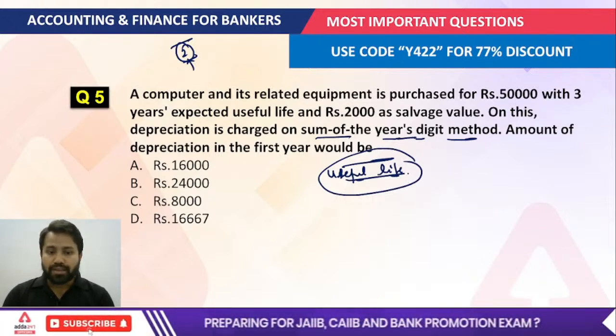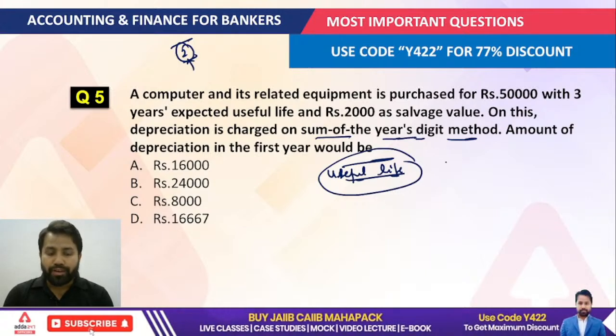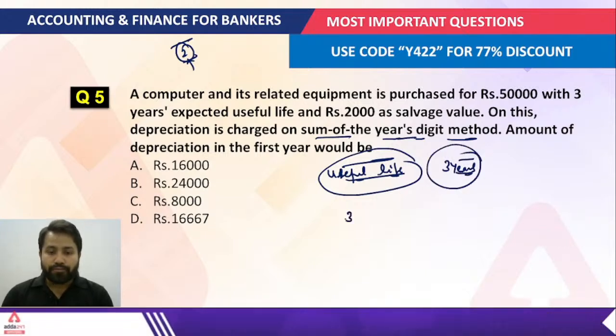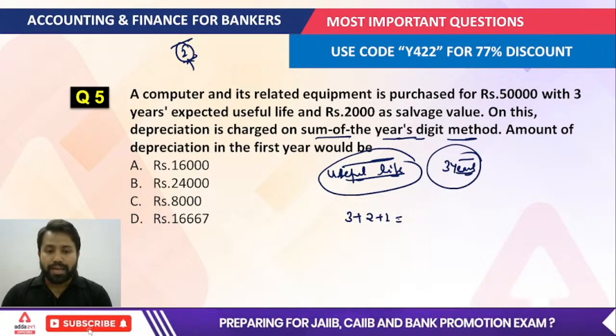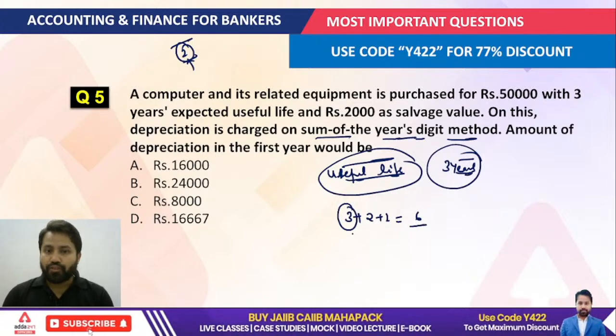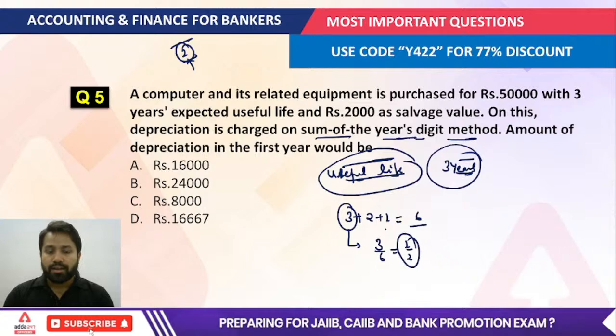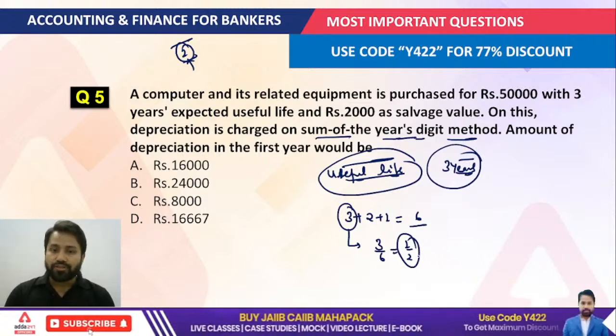So now you have to write 3 plus 2 plus 1, and that would be equal to 6. For the first year, depreciation would become 3 by 6, or you can also say 1 by 2. This is considered as the first year depreciation.